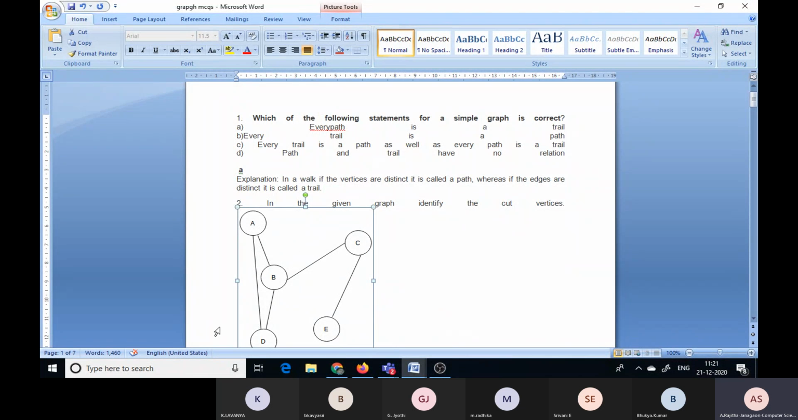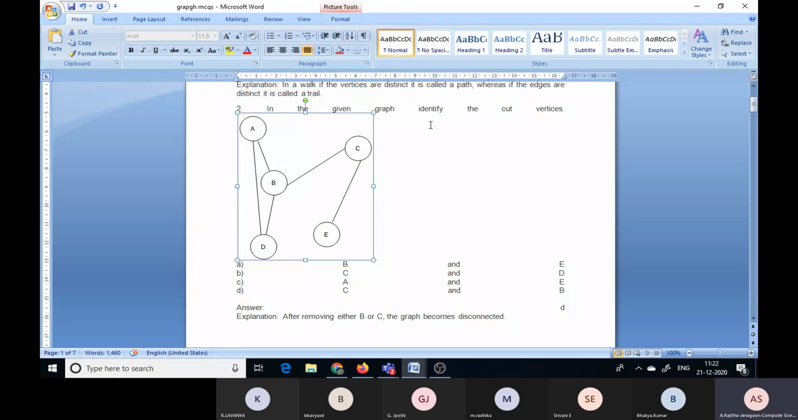In a path the vertices should be different, and if the edges are different, we call it a trial. Okay, here every path is a trial, every path also becomes a trial. Suppose you can observe here, from here to here, this is some path, so this is a trial because all the edges are different. But every trial is not a path. Suppose you can observe here this, and this, next from here to here, here to here, here to here, so this edge is repeated, that's why this is not a path. So every path is a trial, but not vice versa. Only every path is a trial. Okay.